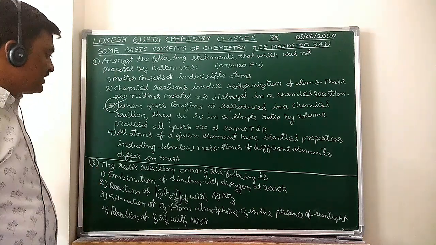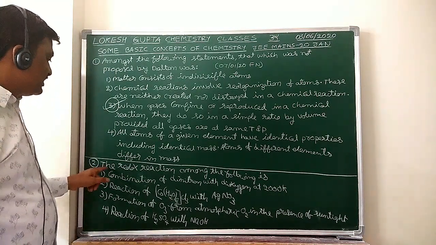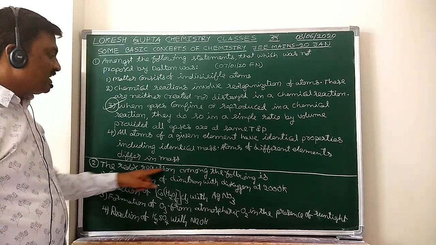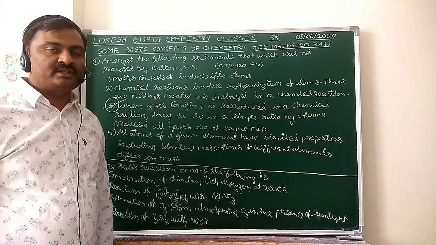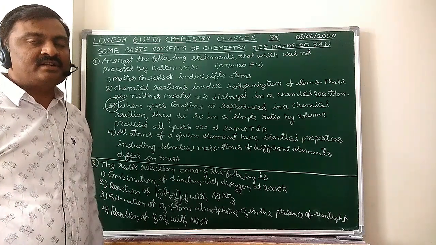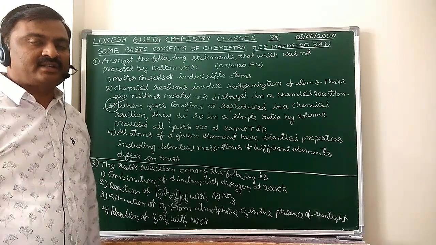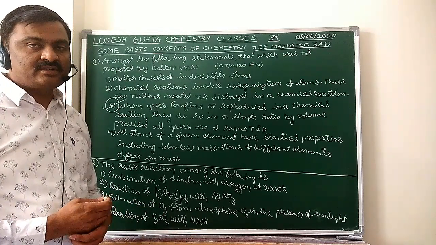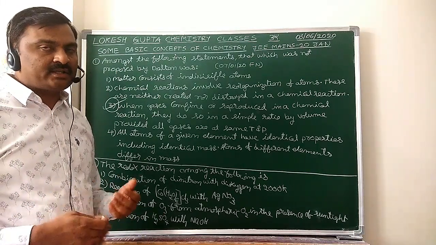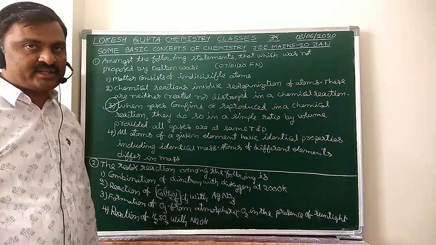Next, come to the second question. The redox reaction among the following is. Redox reaction among the following. Redox reaction means oxidation reduction reaction. In a reaction, if the same or different elements undergo oxidation and reduction, that is called a redox reaction.